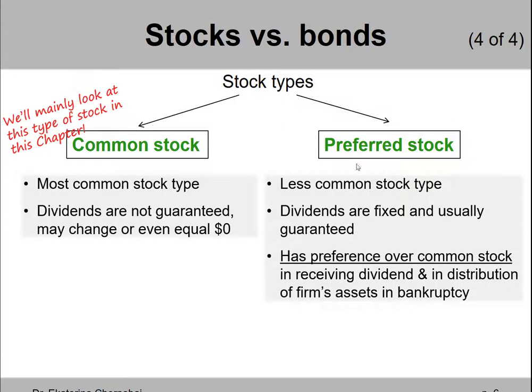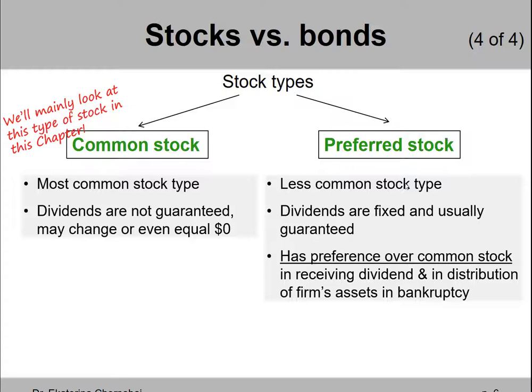Preferred stock has preference over common stock in the sense that when the firm distributes its net income among the stockholders, those stockholders that hold shares of preferred stock will get their dividends first. That's why buying a preferred stock is a much safer investment. You're more guaranteed that you will receive your promised dividends in the future.